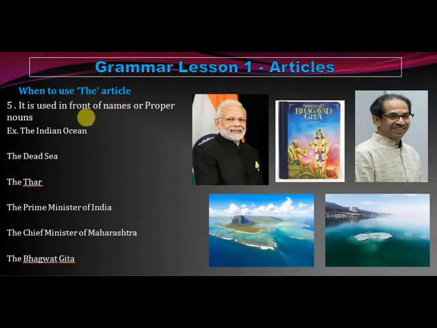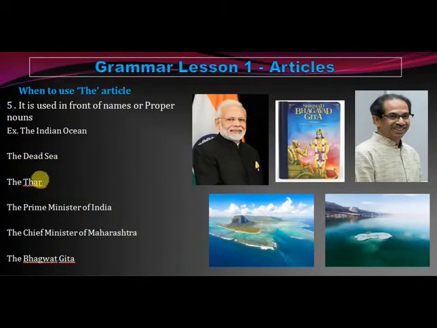See, this is the difference here. Proper nouns. For example, the Indian Ocean, the Dead Sea, the Thar Desert, the Prime Minister of India, the Chief Minister of Maharashtra, then you have the Bhagavad Gita. So here is a small twist. There is a small difference. See, not just all proper nouns, but we can use the if they are names of some nouns. For example, Indian here is a proper noun, correct? And ocean here is a noun. So Dead Sea is a name of a noun.